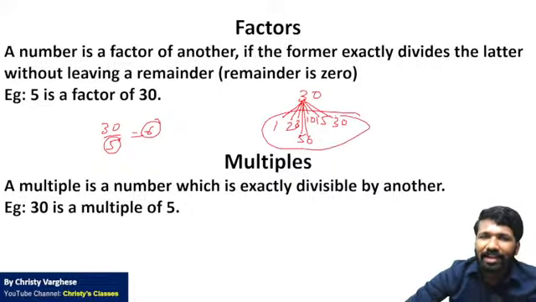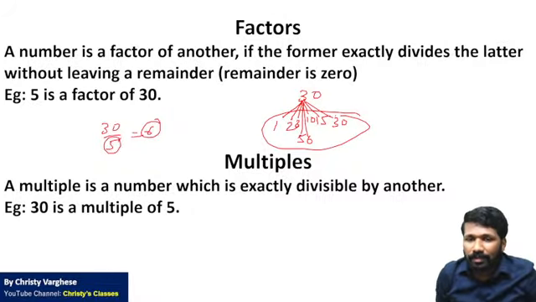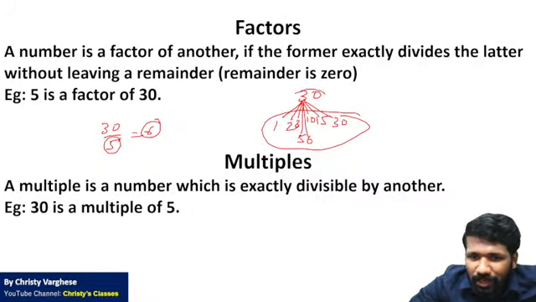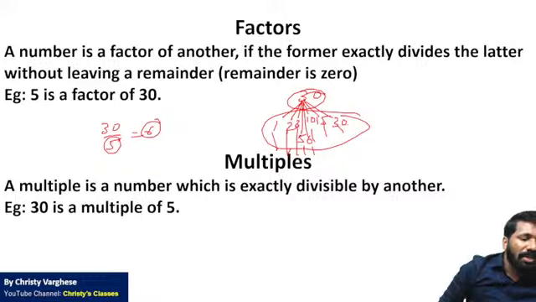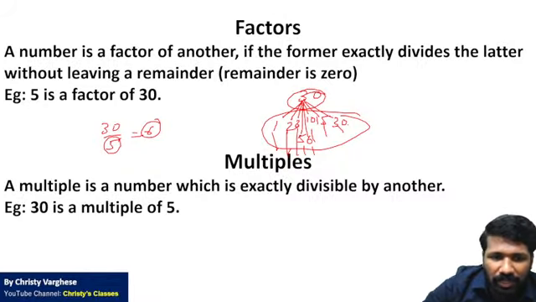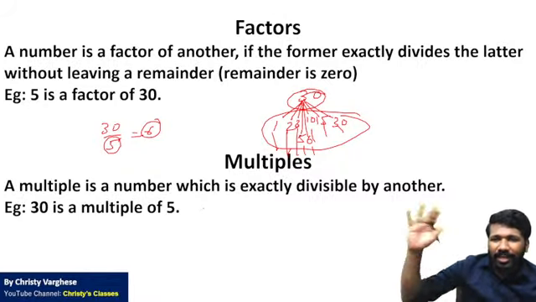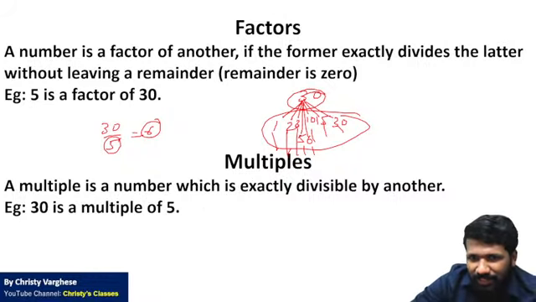So these are the factors of 30: 1, 2, 3, 5, 6, 10, 15, 30. And 30 is the common multiple of all these factors. So that is multiple.